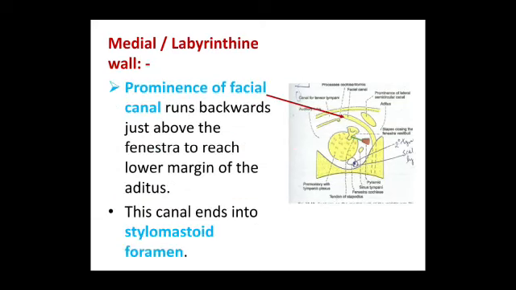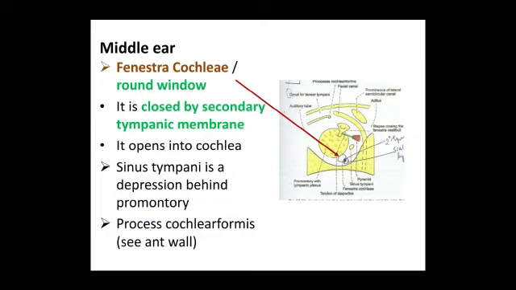There is a prominence of facial canal which runs backwards just above the fenestra to reach the lower margin of the aditus. The canal ends in the stylomastoid foramen externally. Below the promontory is another rounded window called as fenestra cochleae.